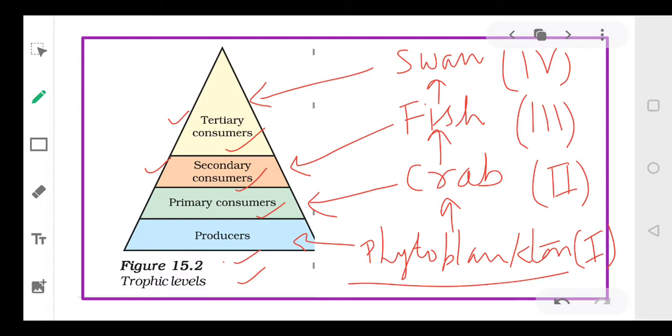Primary consumer means the one who eats plants. Secondary consumer means the one who eats meat.